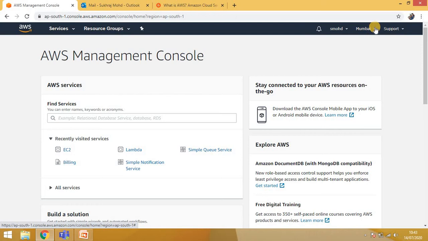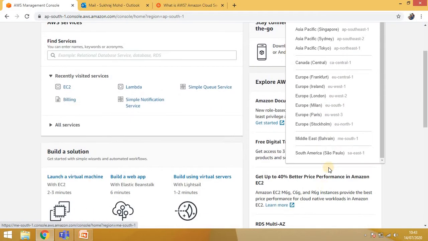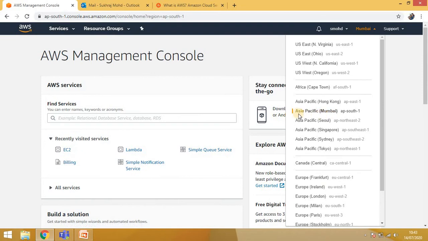First of all, what are the regions here? There are multiple regions provided by EC2, and for example, Asia Pacific Mumbai, ap-south-1, is the code for it. So what are these regions? Actually, these regions are physical locations where the actual physical machines lie, right? If we select the Mumbai region, then whatever we create or store will get stored at the Mumbai location cloud, which is set up by AWS. So for my demo purpose, or for the series purpose, I will use only the Asia Pacific Mumbai region.